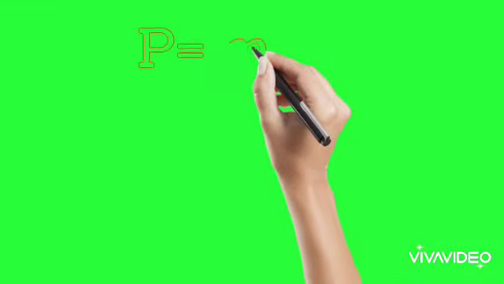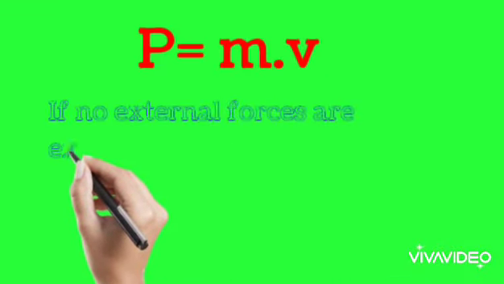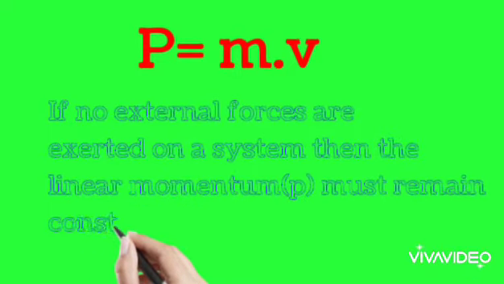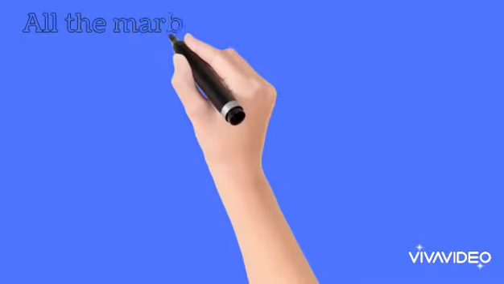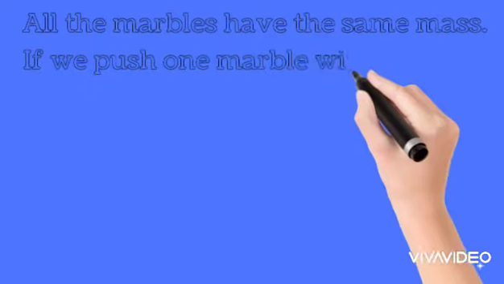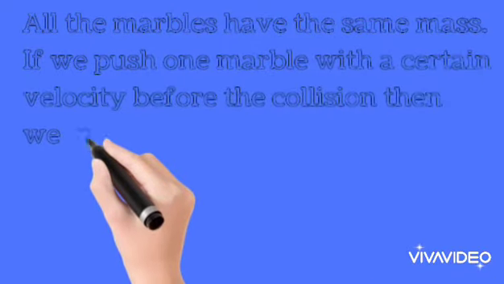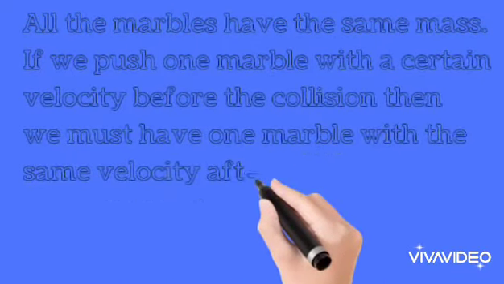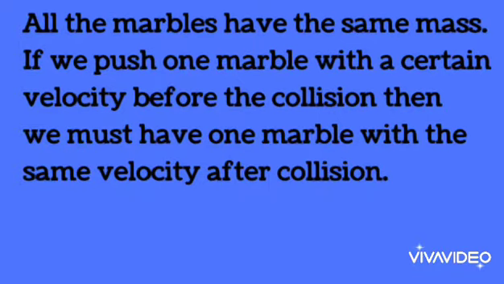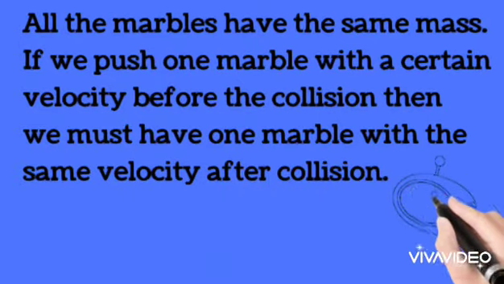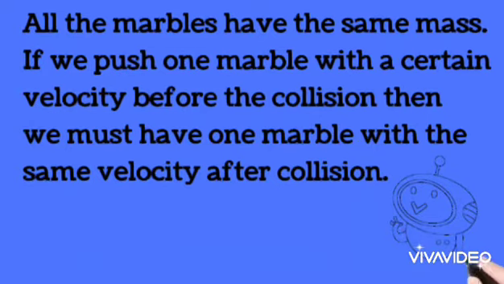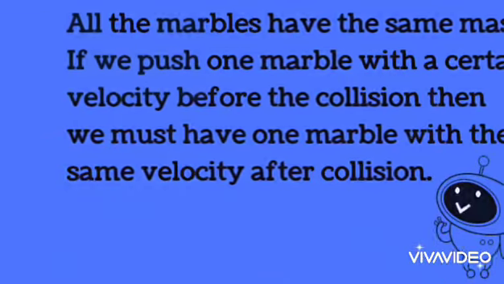Momentum is equal to mass into velocity. If no external forces are exerted on a system, then the linear momentum must remain constant. All the marbles have the same mass. If we push one marble with a certain velocity before the collision, then we must have one marble with the same velocity after collision.